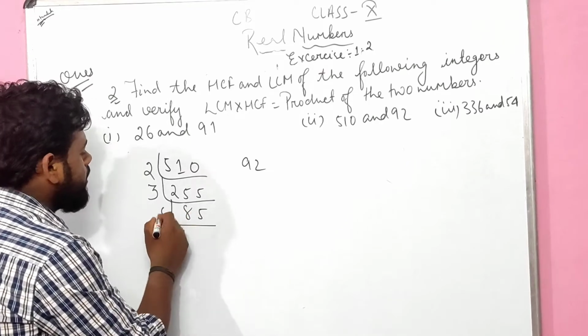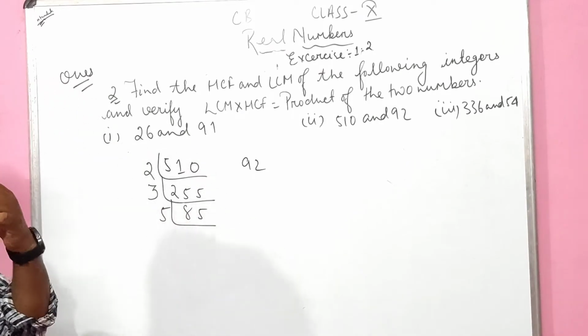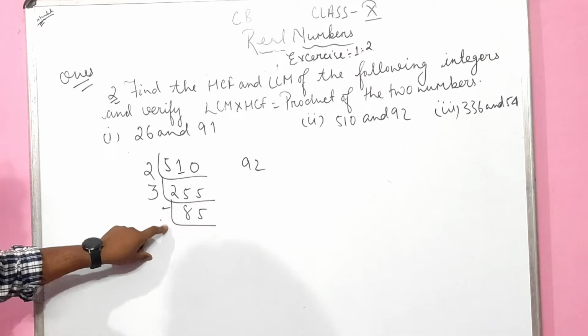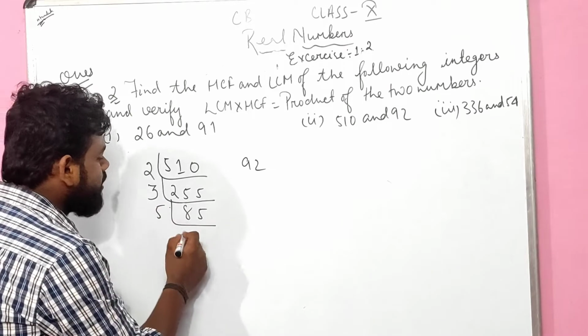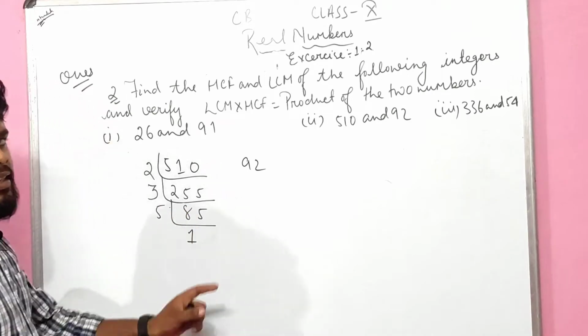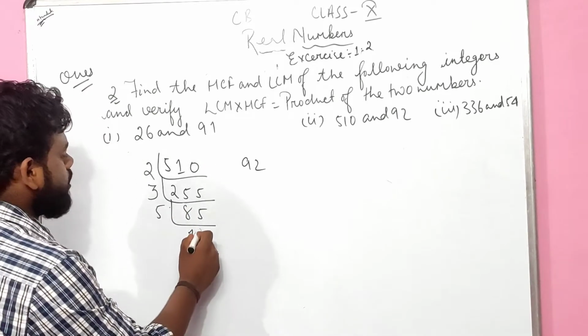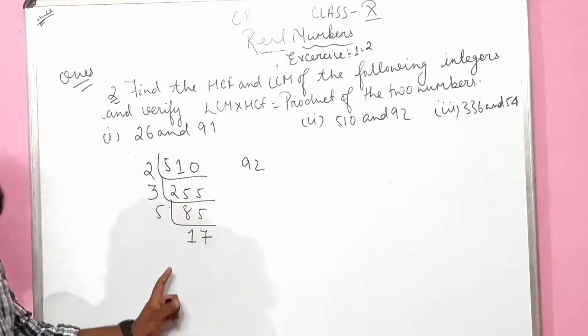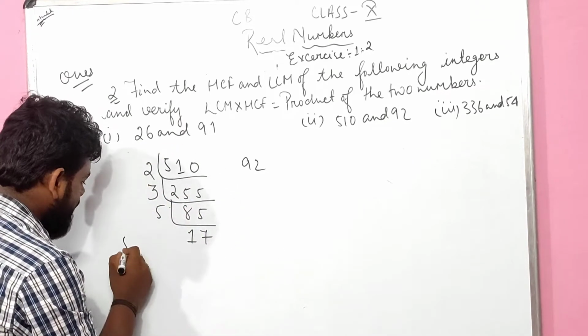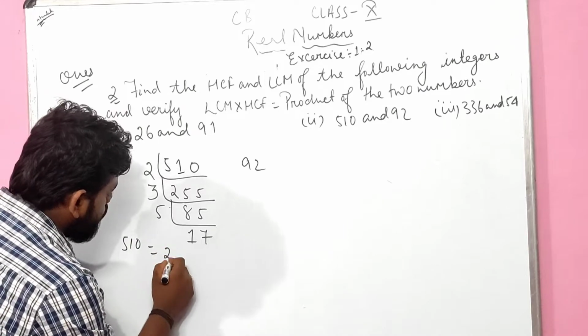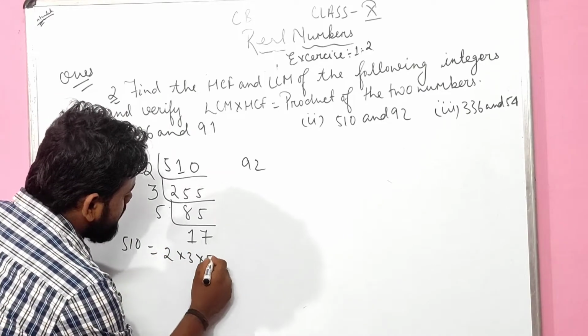Is it clear, beta? Then again I can try 3. No, it cannot go by 3. It can go by 5. If it goes by 5, I can get 1. Again 3 5s are 35. It is all about a 7. So 17 is a prime number. Remember this: 17 is a prime number. So it can remain in this way. So 510 equals 2 times 3 times 5 times 17.